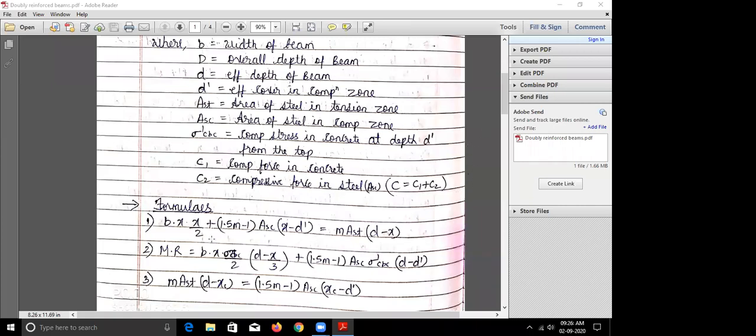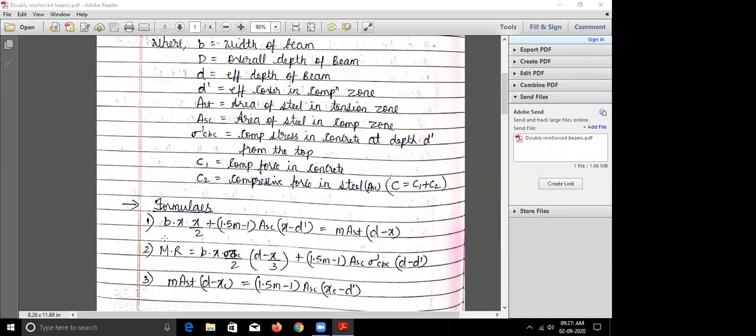So now let us see how these formulas have been derived. By looking at this formula, I think you have already understood that we have already used this in the singly reinforced section also, to find out the neutral axis. So how did we find this formula in the singly reinforced section? Does anyone remember? They can just tell me if anyone remembers.